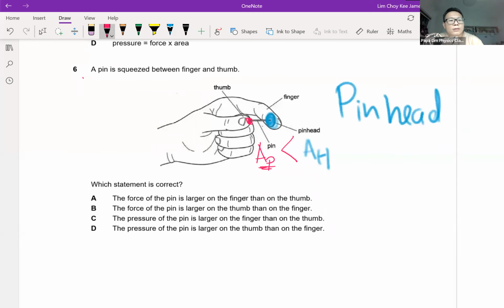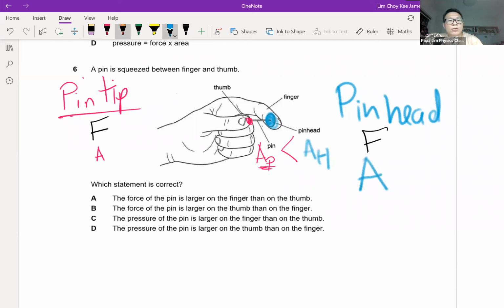Okay, and I will say this is the pin tip, the red color one. If I apply the same force to both of them, the area of the pin tip is actually smaller than the area at the pin head.